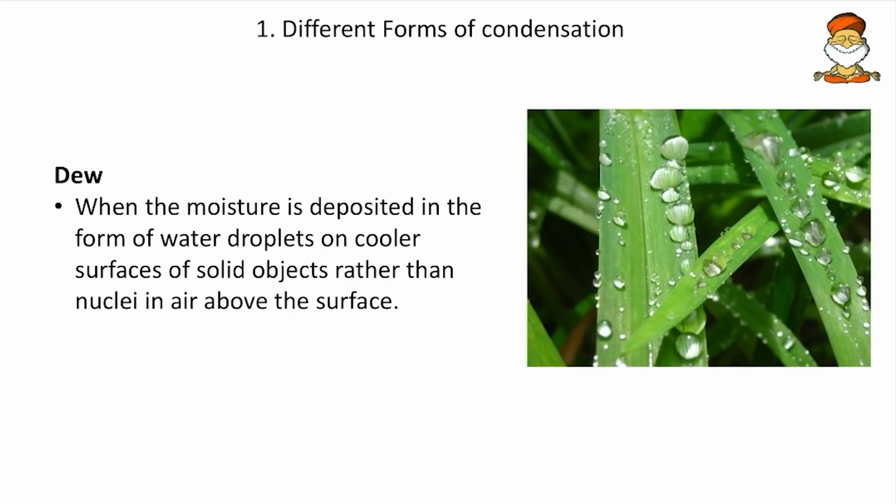So the first form of condensation is the dew. In the early morning we will see it, and if you are watching IPL matches, in the night the dew starts coming. So it is a form of condensation, not a precipitation. Mark that. Here, the moisture is deposited in the form of water droplets on cooler surfaces of solid objects rather than on nuclei, and that is how dew is formed. For example, in cloud formation, the water droplets accumulate around the condensation nucleus. Here, instead of a condensation nucleus, the surface is used for condensation. That is the difference between condensation and precipitation here. The condensation is happening, not precipitation.